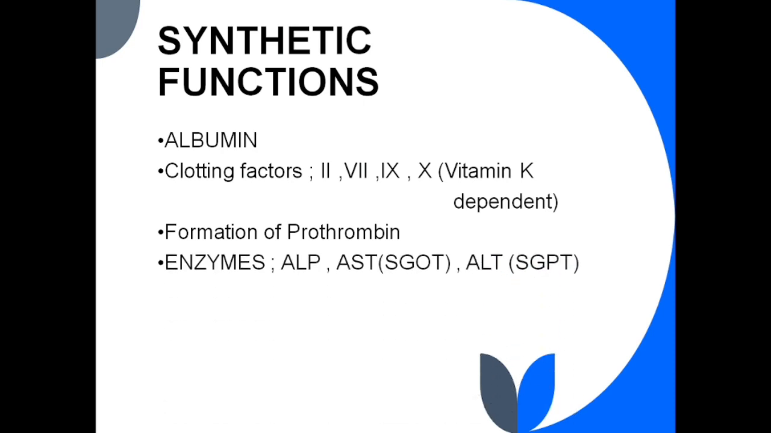Formation of prothrombin occurs. Enzymes like alkaline phosphatase, serum glutamic oxaloacetic transaminase called SGOT, also called AST, and serum glutamic pyruvic transaminase SGPT, also called ALT, are formed in the liver. Ketone bodies are formed in the liver.